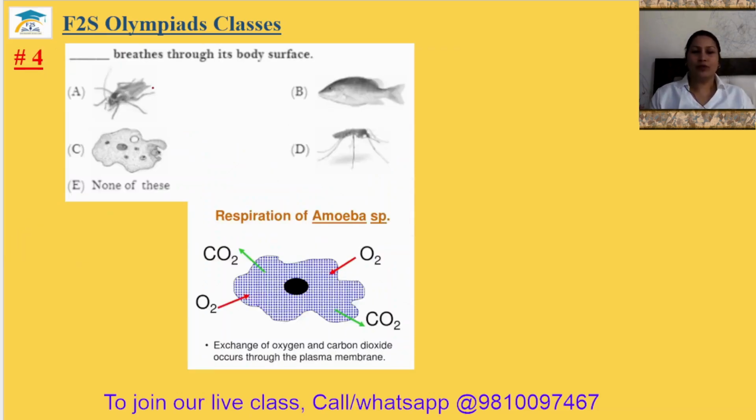Question number 4. Dash breathes through its body surface. So insects breathe through spiracles, fish breathe through gills, and this is also an insect. Mosquito breathes through spiracles only. So amoeba breathes through the body surface. So fourth answer will be option C.